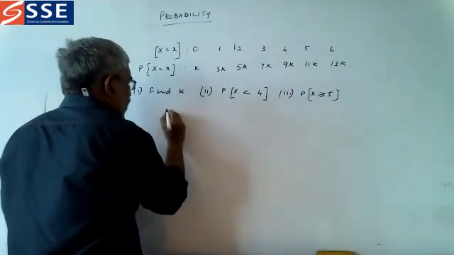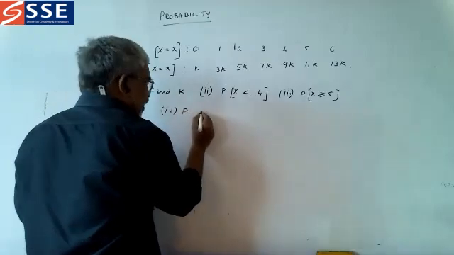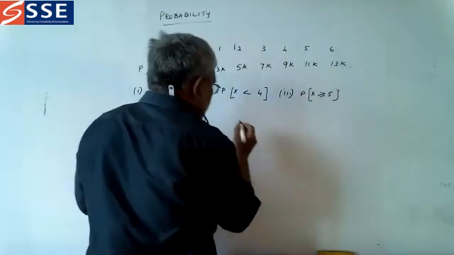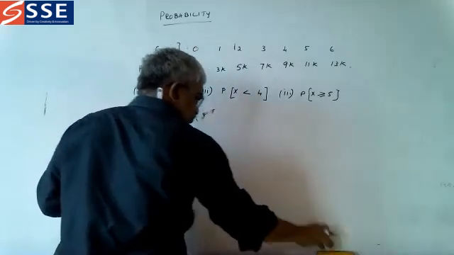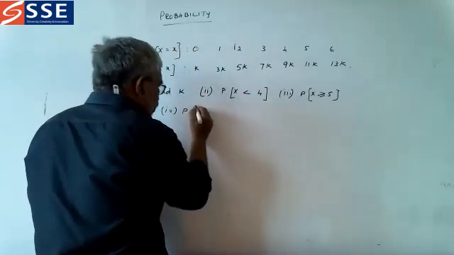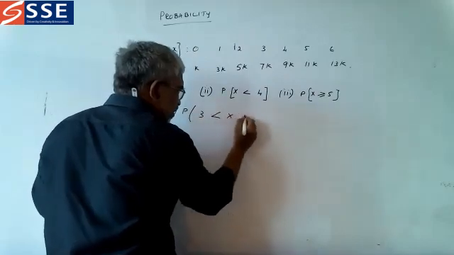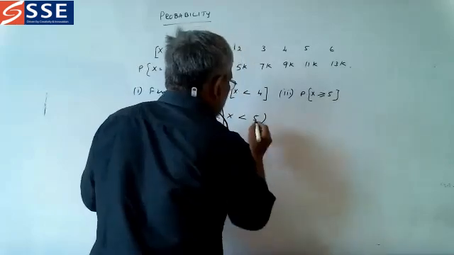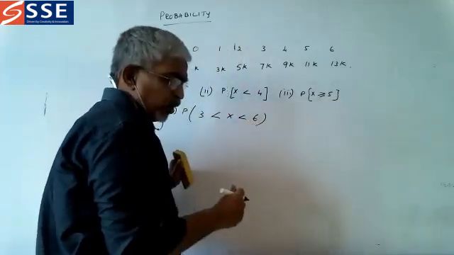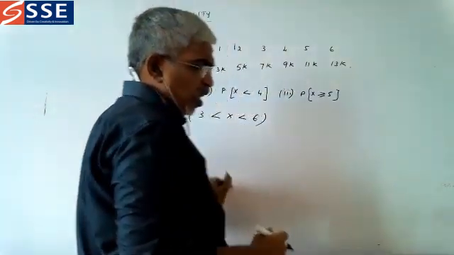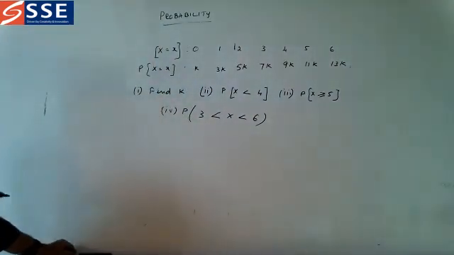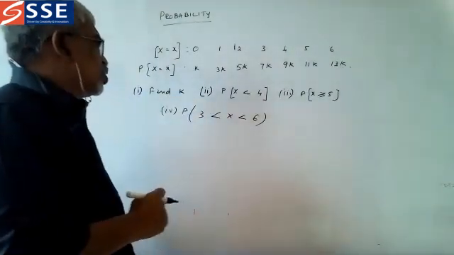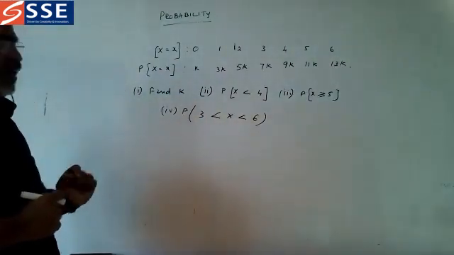Fourth question, P of X between 3 less than X less than 6. It is 6, 5 also we can put, less than 6. Now these questions we will see, and one more question is there, that also we will discuss after finishing this one. Now find the K.